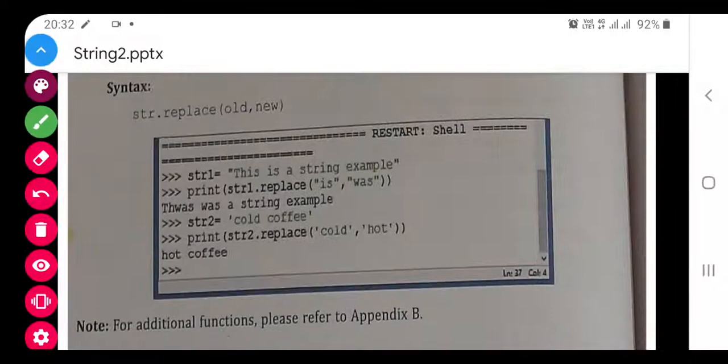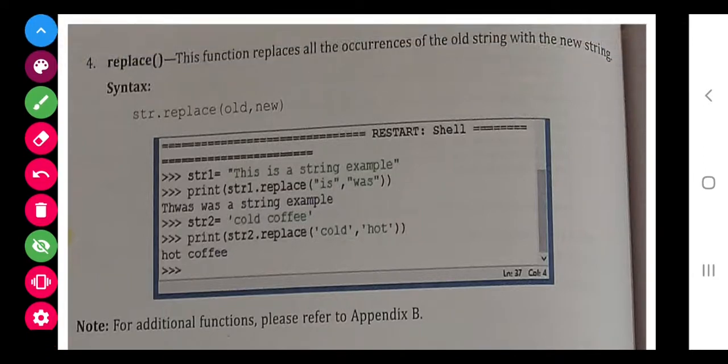You can see that str1 dot replace is with was, so wherever is was there, it is replaced. In place of is, was is coming here also and here also.